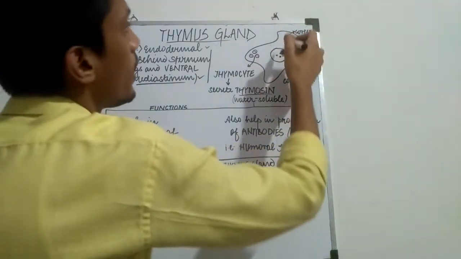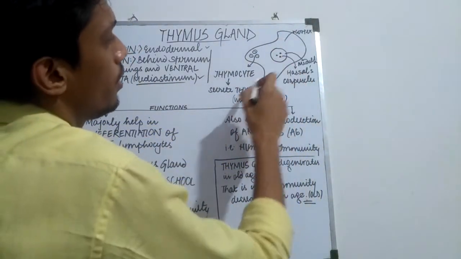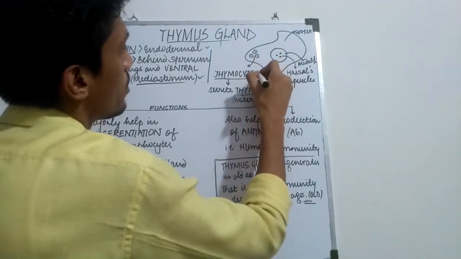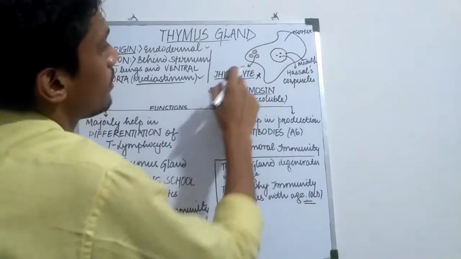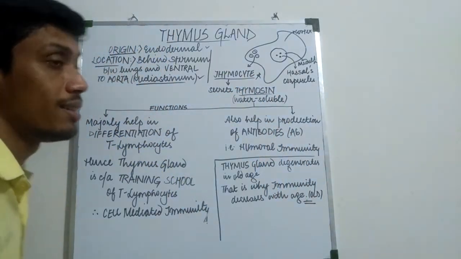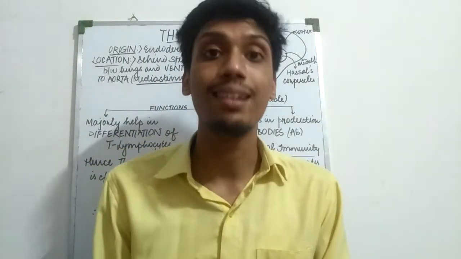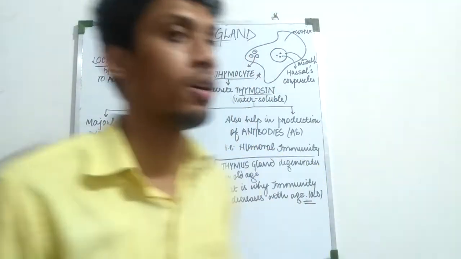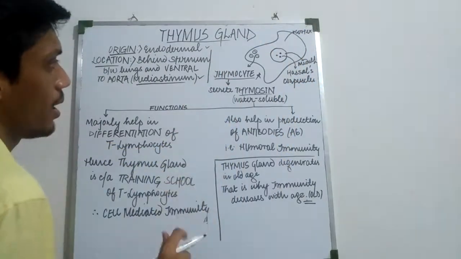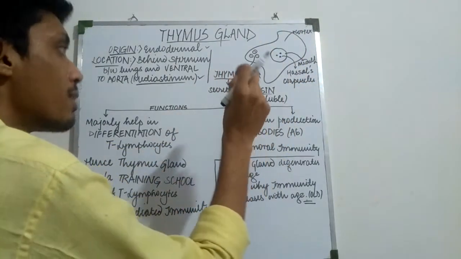In the cortex region, thymocyte cells are present, which are very important because these are the cells that secrete the hormone thymosin. These cells are located in the cortex region and secrete the hormone thymosin.